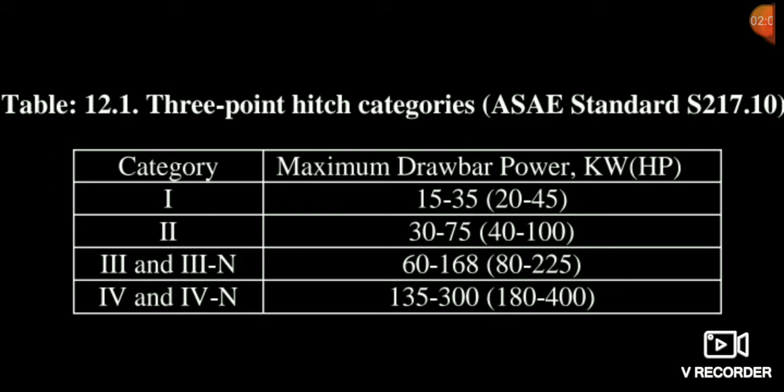If they give 50 HP drawbar power, in which category will it come? Category 2. Like that they have asked previous year questions on this. So you should see this a little bit once. If you see this, it will be kept in your mind, so that in the final GATE examination, if they give 4 options and give you the range, then you can easily correlate.